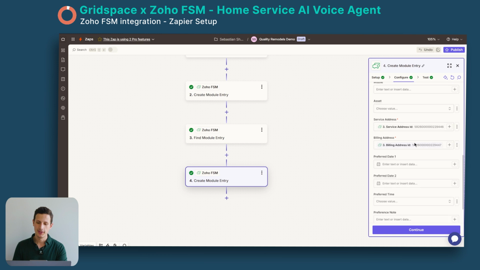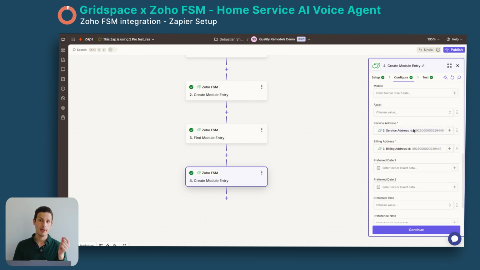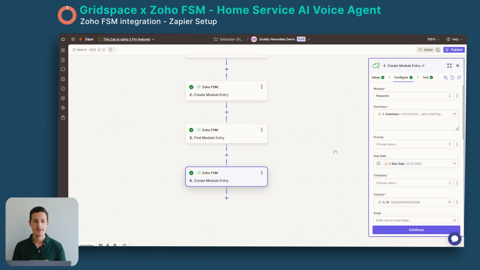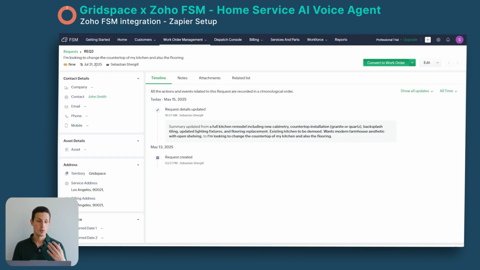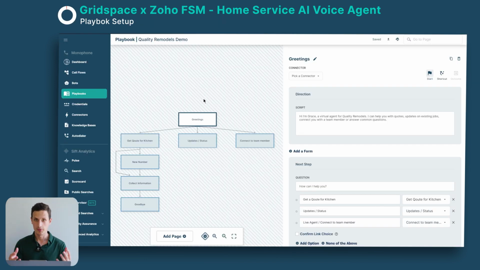And then also we're using their service address, which we have, which is kind of their zip and city. And then once all the required information is filled in, it will then create a new request in Zoho FSM, as we saw right here. Now quickly, let's go over the playbook, which is a script of a flow.